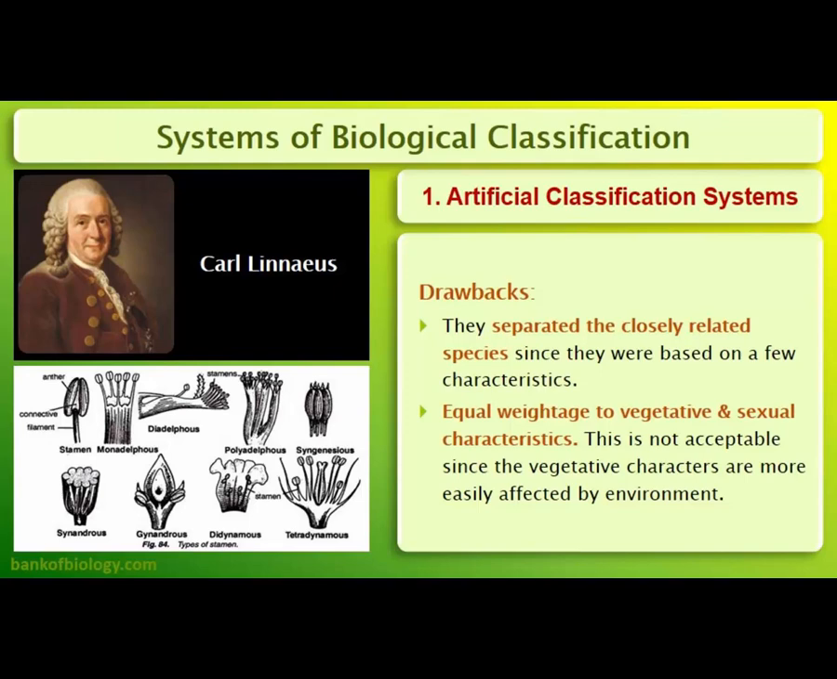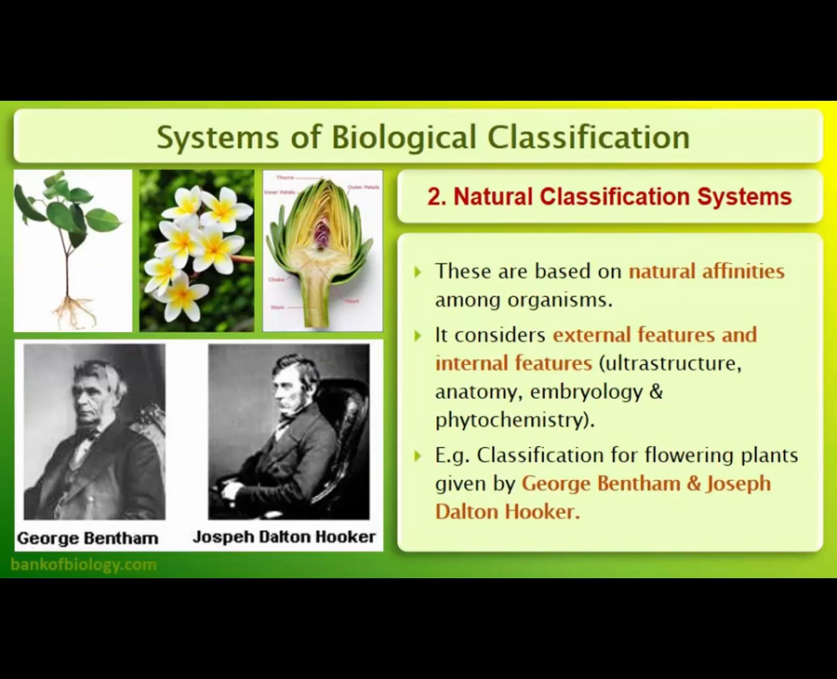Next one is the natural classification system, which is based on the natural affinities among the organisms. It considered both external features and internal features. Internal features means embryology, phytochemistry, anatomy, tissue structure, etc. An example of this system is the classification of flowering plants by George Bentham and Joseph Dalton Hooker.